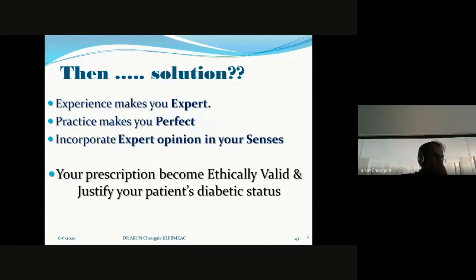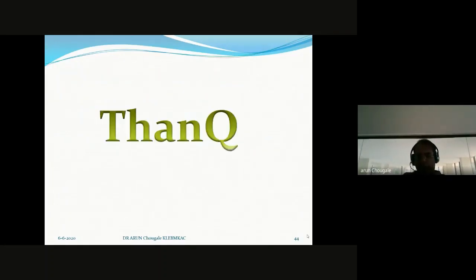This is my conclusion. So try your level best to understand anti-diabetic medication and its effect on the basis of trial and observe therapy, rather than reading the information in pharmacological books. With this, I conclude my presentation.